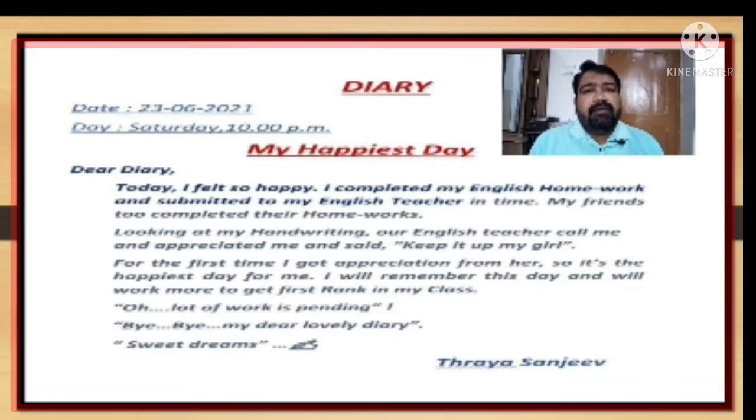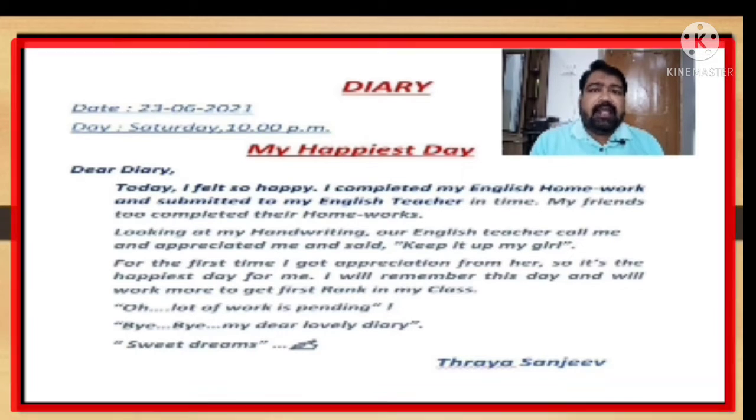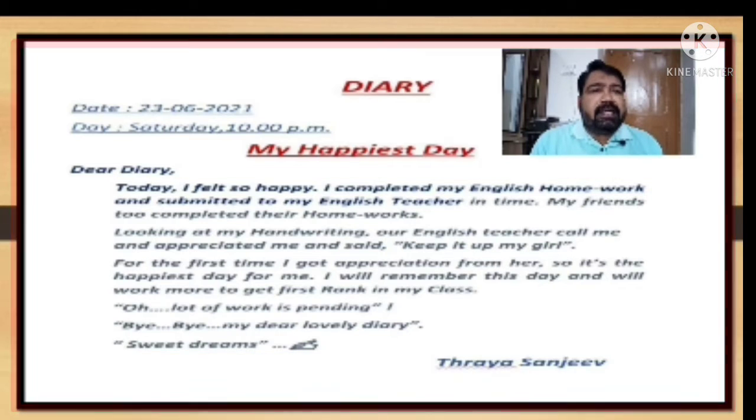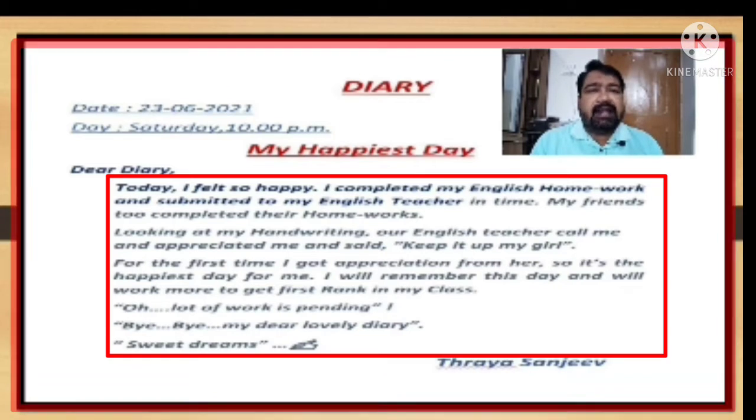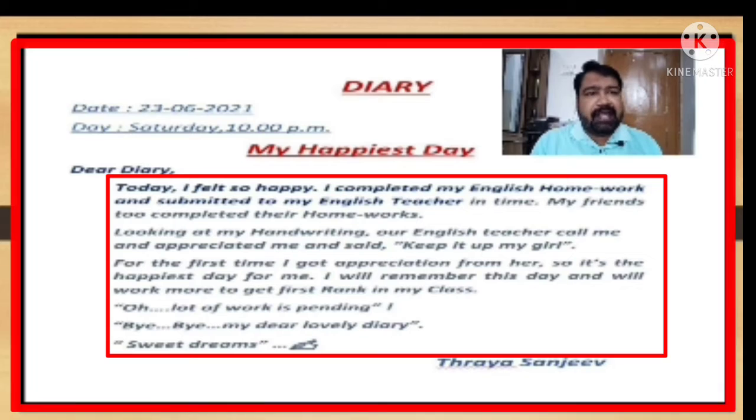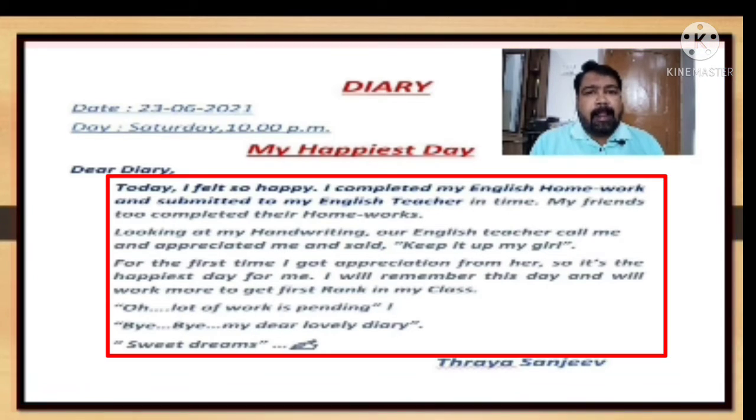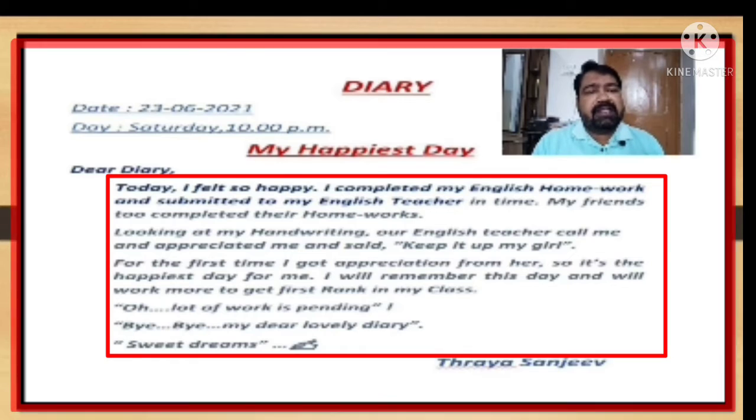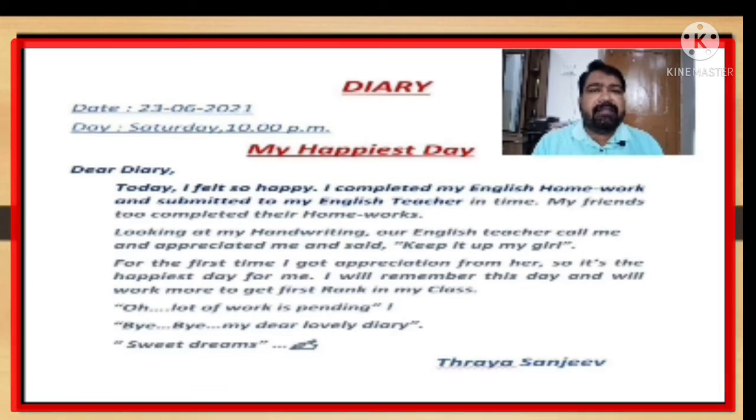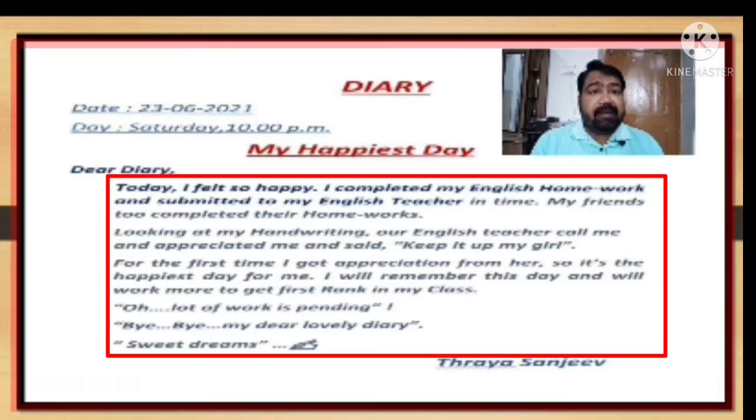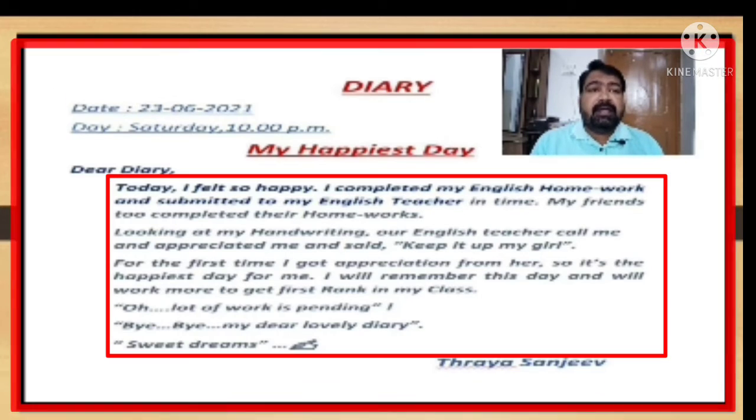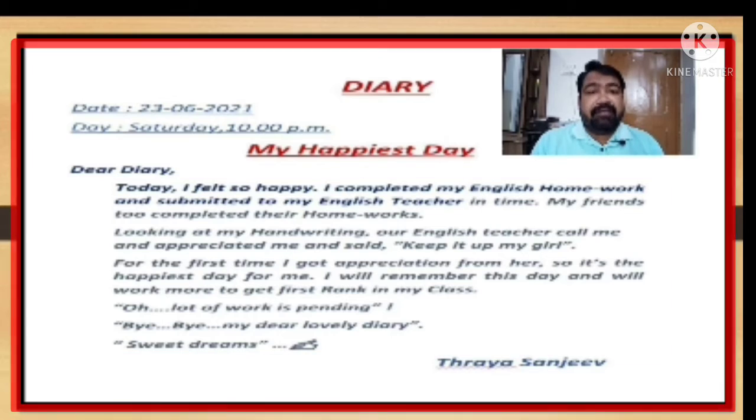And now we can start like this with the salutation. Dear diary, today I felt so happy. I completed my English homework and submitted it to my English teacher in time. My friends too completed their homeworks. Looking at my handwriting, our English teacher called me and appreciated me and said, "Keep it up, my girl." For the first time I got appreciation from her. So it's the happiest day for me.